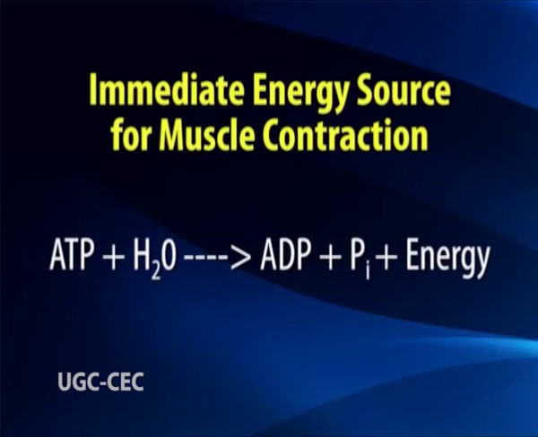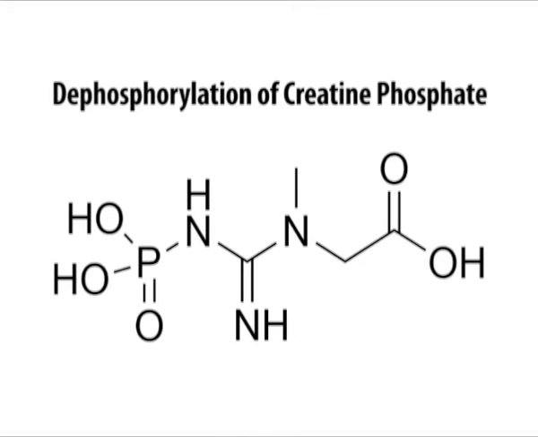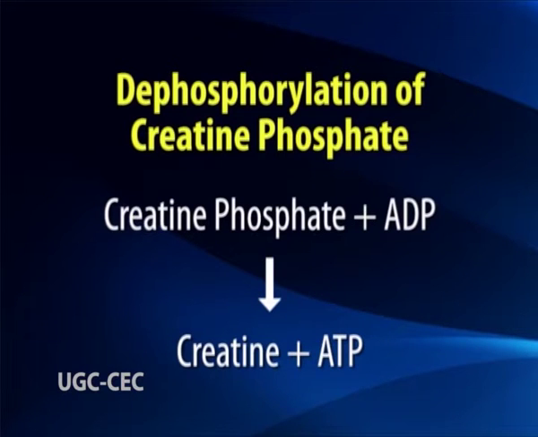ATP is the immediate source of energy for muscle contraction. ATP plus H2O gives ADP plus Pi plus energy. However, the ATP stores in the muscle can sustain muscle contraction for up to 3 seconds. After that, all the ATP is depleted from the muscle cell. Thereafter, ATP is regenerated using the energy released by the dephosphorylation of creatine phosphate, a reserve of the muscle fiber. Creatine phosphate plus ADP gives creatine plus ATP.